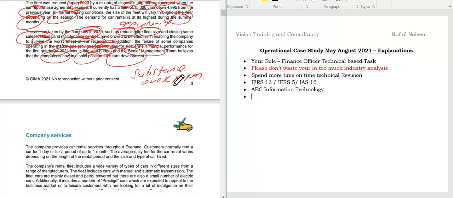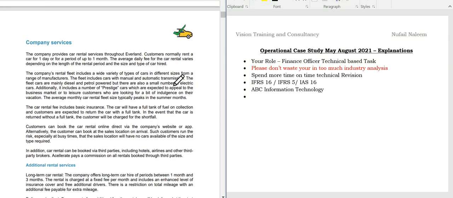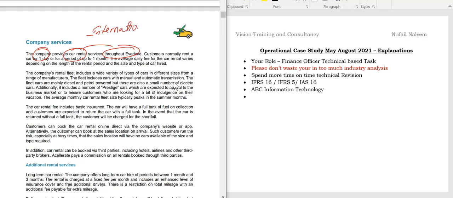Okay, now students, coming down to the next one, company services. If you observe here, the company provides car rental services throughout Evelyn. So that is very clear. It is also mentioned previously. One opportunity you may have is international expansion. Just keep that in mind, students. International expansion can come into the picture.